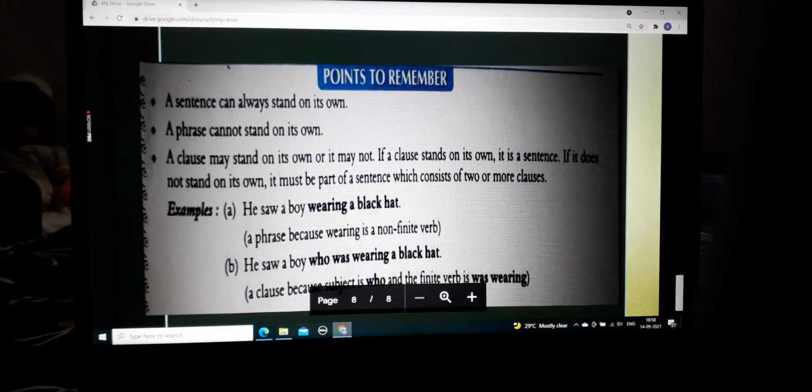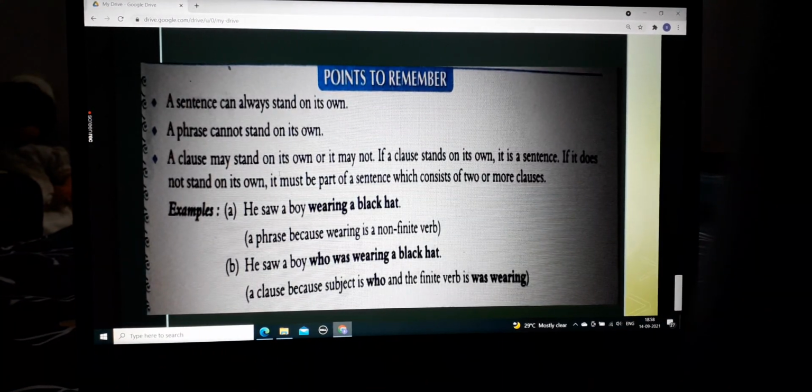Now there are certain points that we should remember about a sentence, a phrase, and a clause. These points are: a sentence can always stand on its own. A sentence does not require anything, like "I am a girl." A phrase cannot stand on its own. So whenever there is a phrase, it needs some support or it needs a condition.